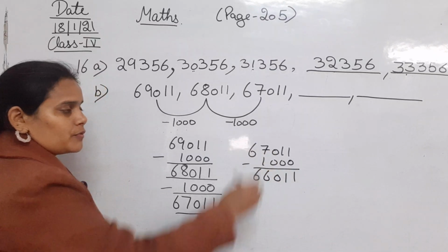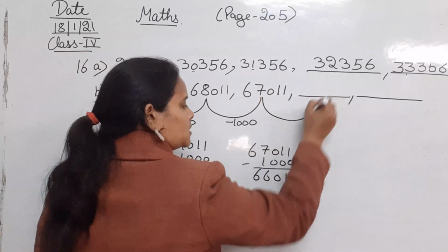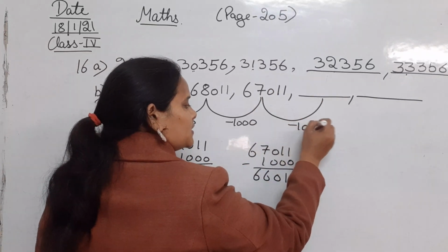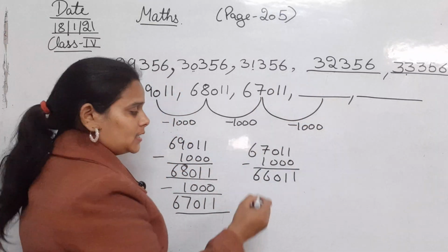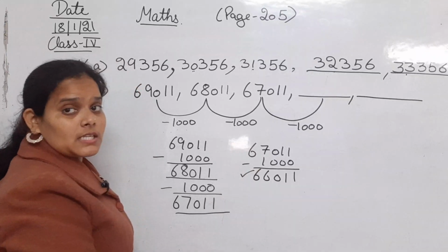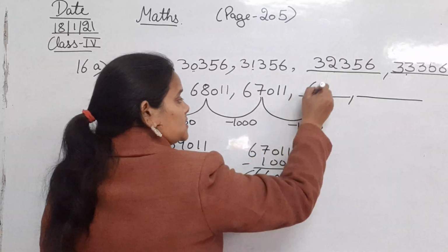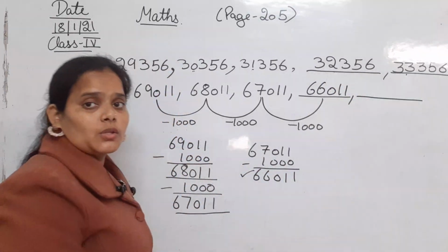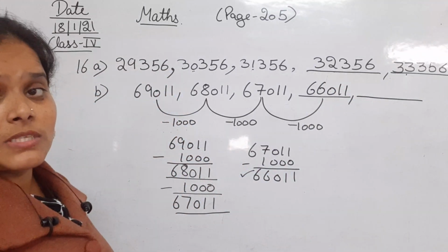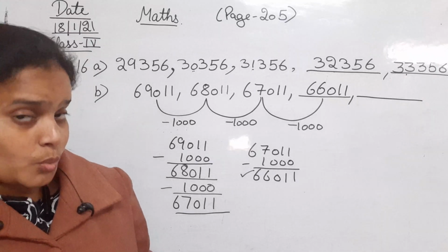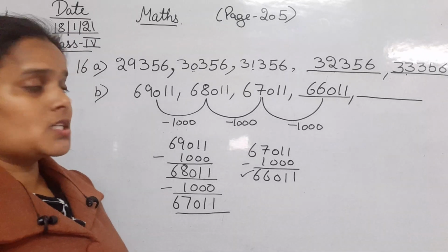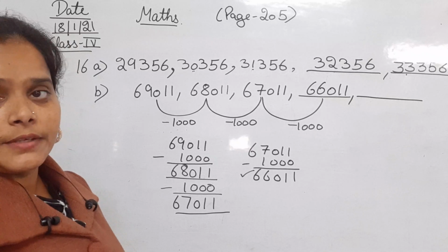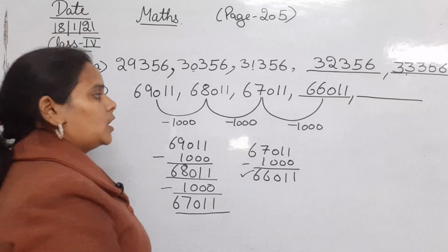So when we subtract 1000 from 67,011, you will get 66,011. तो हमें अगर 67,011 में से 1000 सब्ट्रैक्ट करना होगा, so you will get 66,011. Clear?